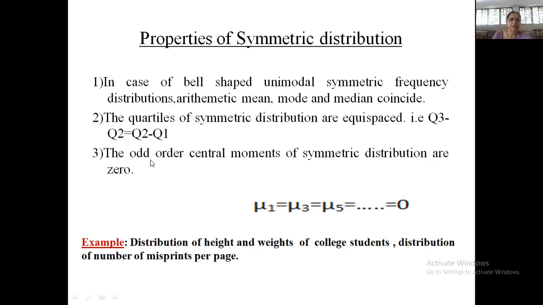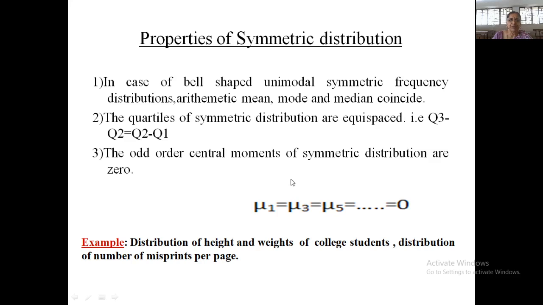So this is again one of the important properties of symmetric distribution, that Q1 and Q3 are equidistant from Q2, that is median. The third property of symmetric distribution is that all odd order central moments are 0. Actually, we know that mu1 is always 0 for any type of distribution. So for symmetric distribution, mu3, mu5, mu7 all are equal to 0, which we have seen in the earlier example.